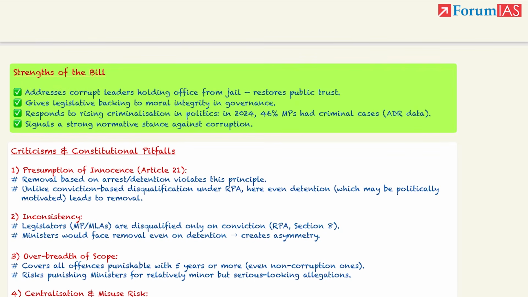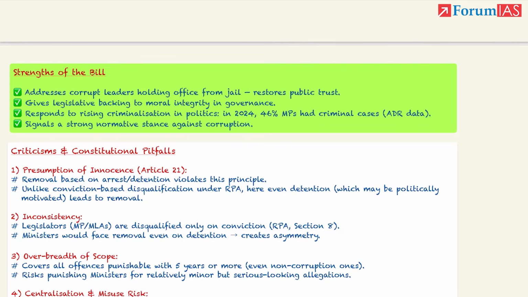Firstly, this issue of criminalization of politics. 46% MPs in 2024, according to ADR data, have serious criminal cases. 46% MPs. Therefore, there is a requirement to clean this process, clean this criminalization of politics. So it will address the corrupt leaders who are holding office from jail. We have seen in case of Delhi. No need to comment on whether somebody is corrupt or not, but when they are in jail, they were holding the offices.